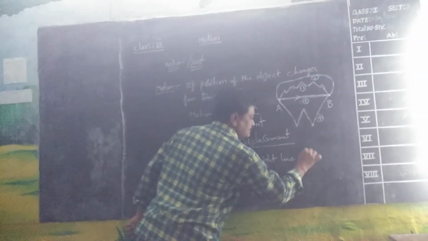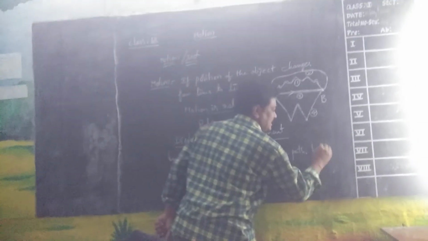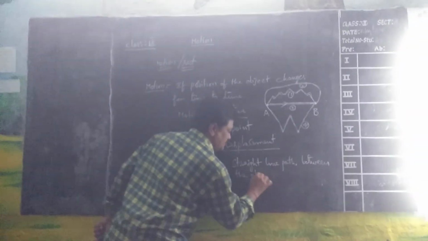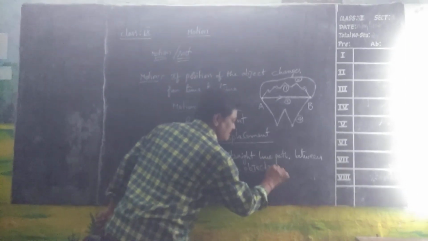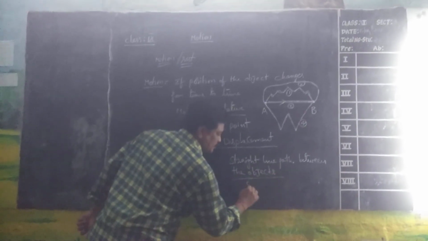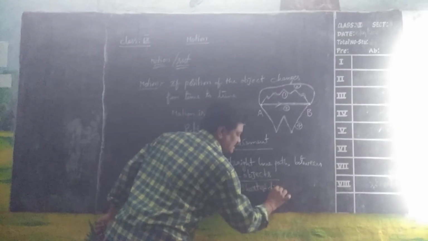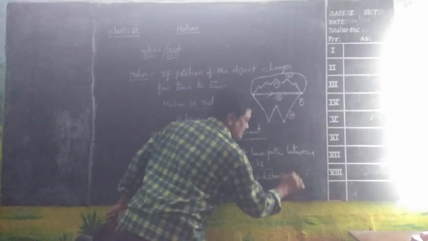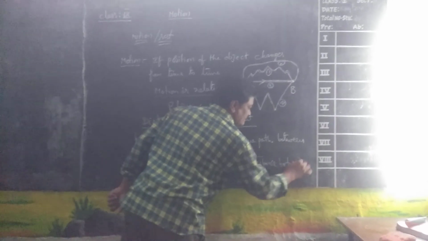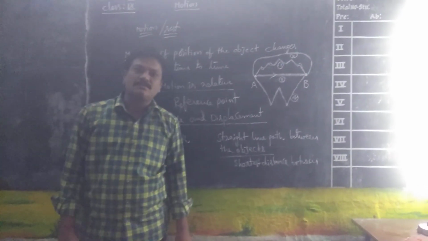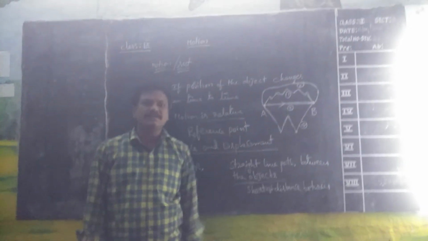Straight line path between the points, or otherwise shortest distance between the points, is called displacement.